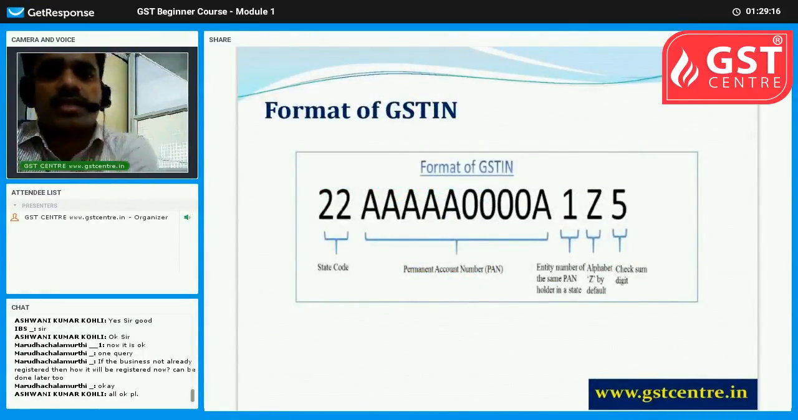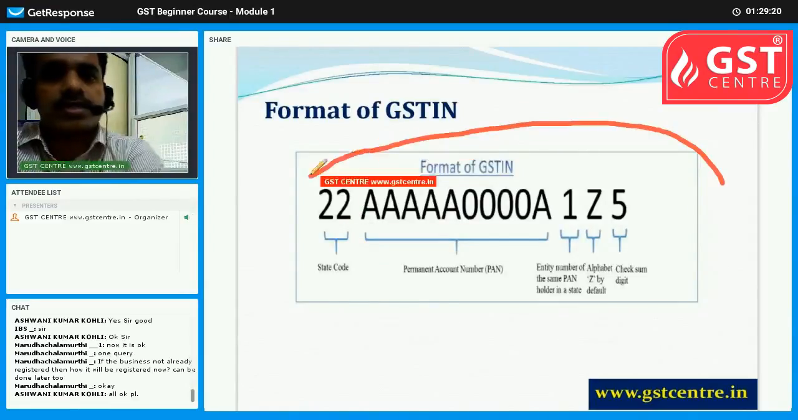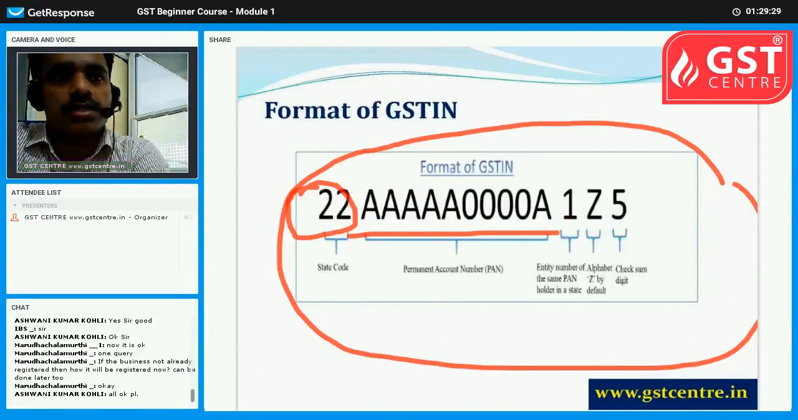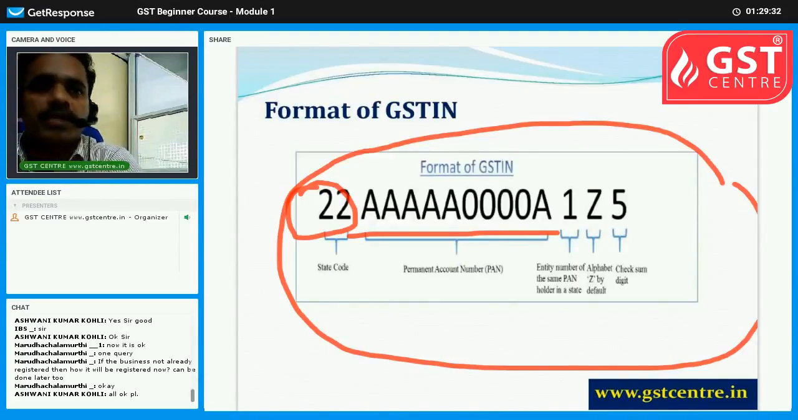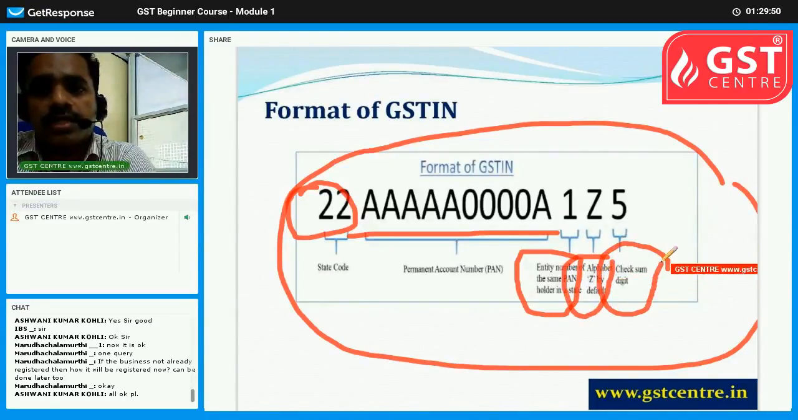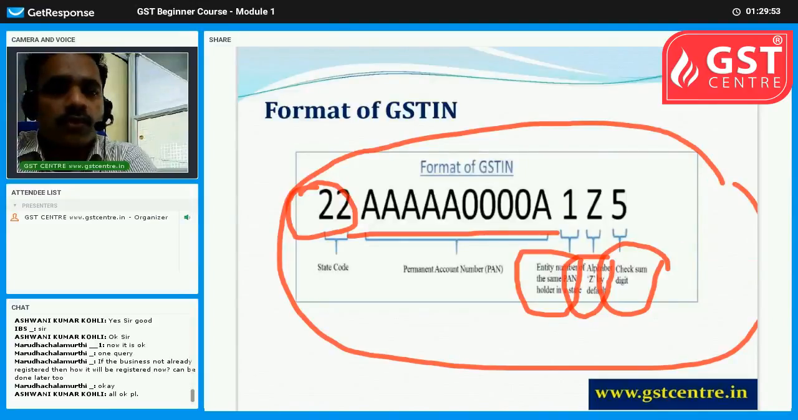And regarding the format of the GST identification number, the format is like this. The first 2 digits are the state code. I have already told in another video that this GST registration number will all depend upon the PAN. So the next 10 digits are of the PAN. Then 1 digit will be the entity number of the same PAN holder in the state. Then there is a Z by default. Then at the end there is a checksum digit. So that is the format of the GST identification number.